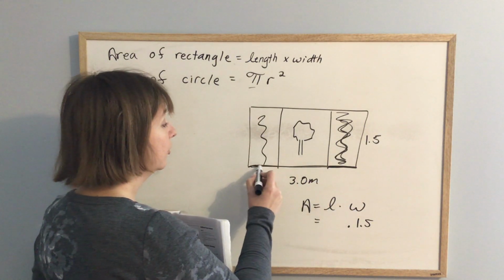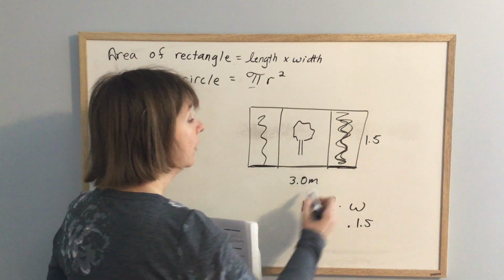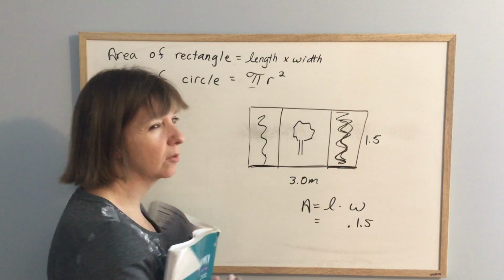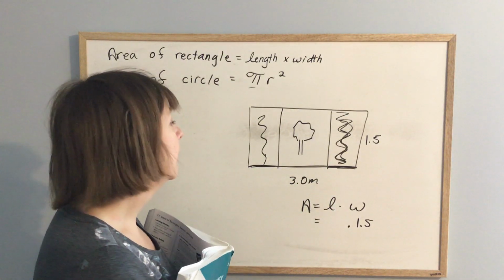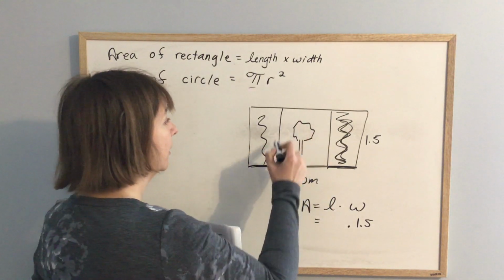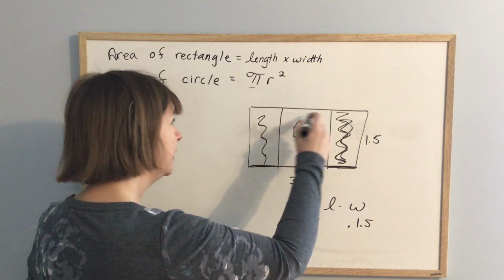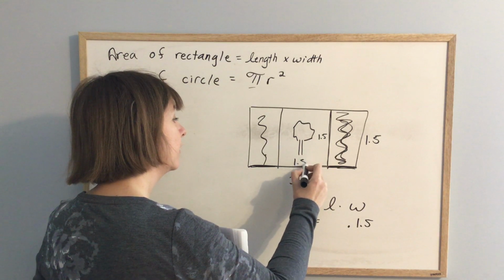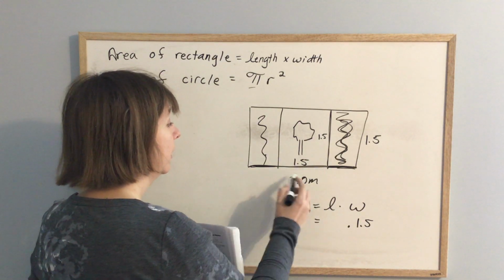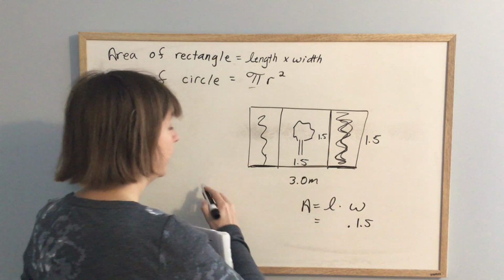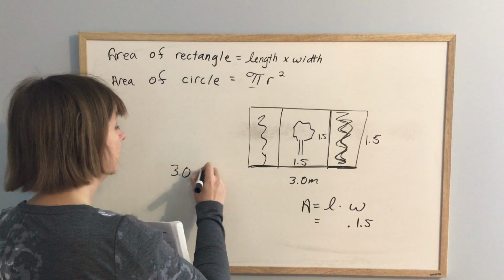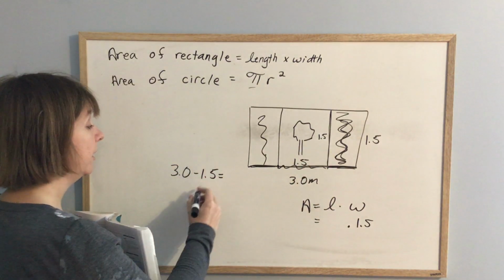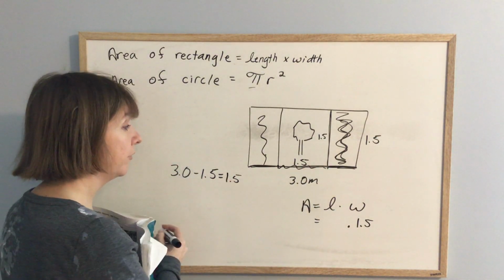But I do know that the 2 rectangles are equal. They're the same size. This rectangle is not smaller than this one. That would look funny. And I know that this is a square. If this is a square and I know that this is 1.5, then I know that this is 1.5. So if the whole thing is 3 and that is 1.5, if I take this out, 3 minus the 1.5, I have 1.5.